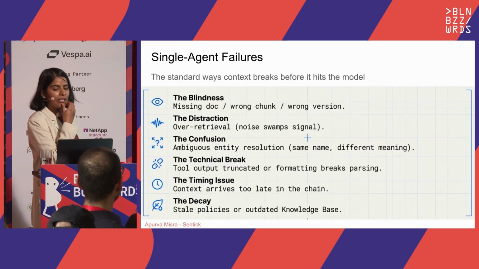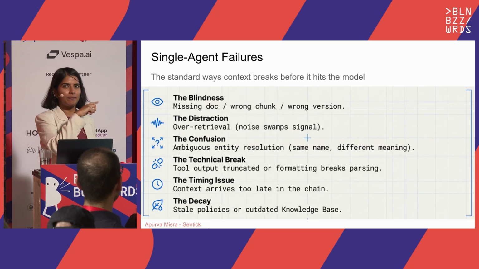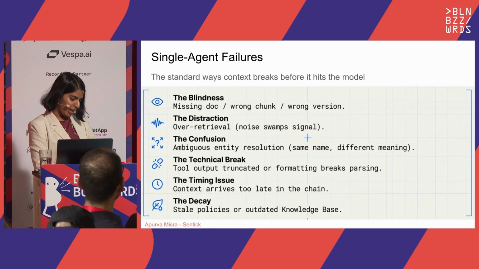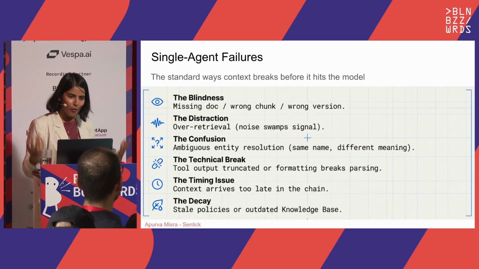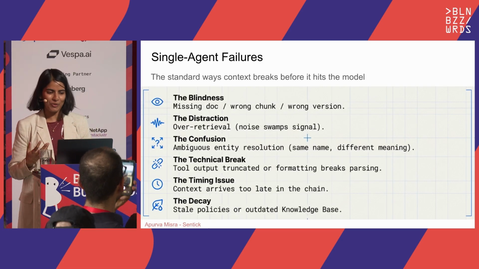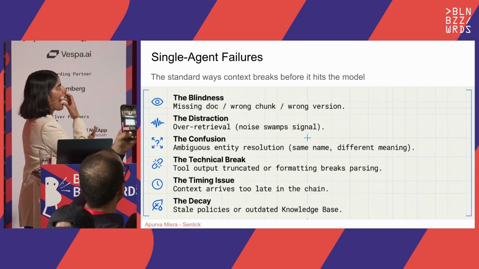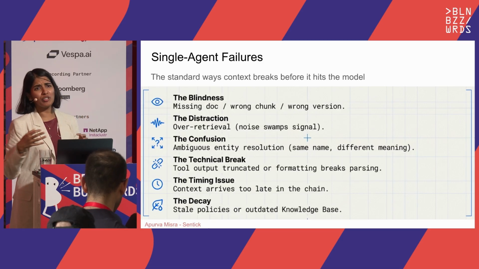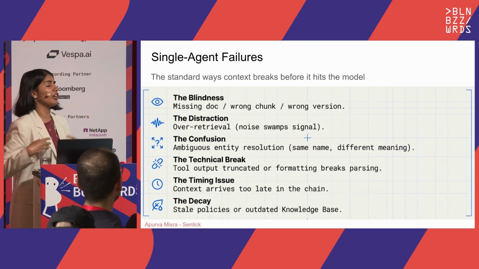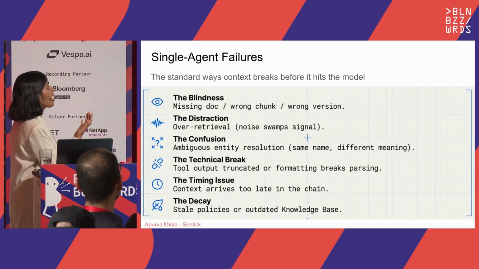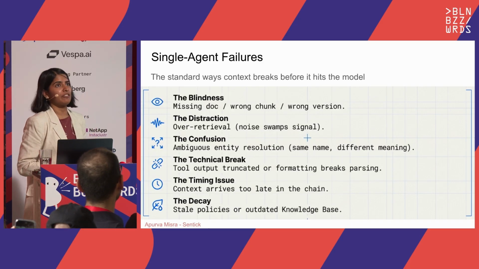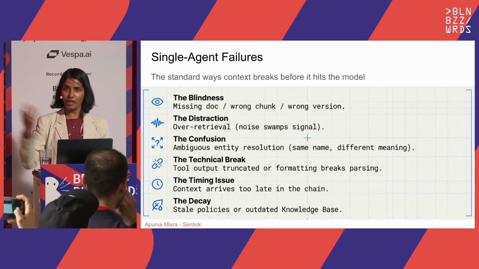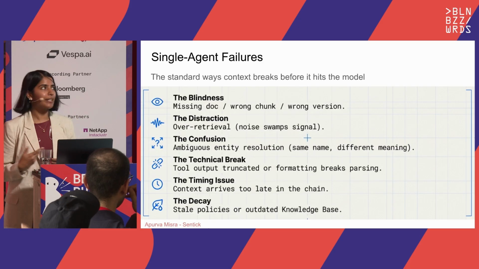Okay, so when we come to single agent failures, we were talking about the one-to-one application, and we talked about hallucination and misinterpretation. With single agent failures, you have added issues. One is blindness: wrong chunk, wrong version, missing documents. So it could be an issue with your retrieval, or it would just ignore it. The next is distraction. You might be putting too much information in there, or it might be doing it itself. It might be doing multiple web searches and pulling more information than the context can handle.